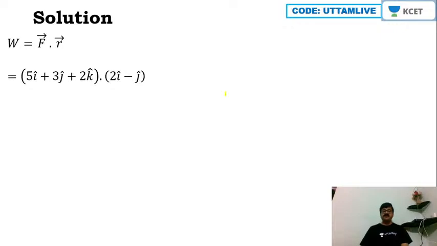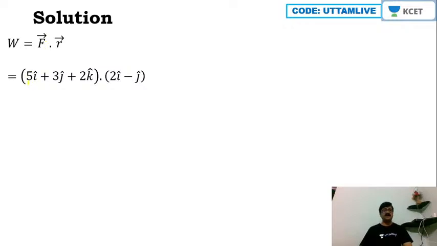F is 5 i cap plus 3 j cap plus 2 k cap, that is vector F. And vector r is 2 i cap minus j cap. So what is the formula for vector A dot vector B? Vector A dot vector B is AX BX plus AY BY plus AZ BZ. So it is the sum of the products of individual rectangular components, that is the dot product.